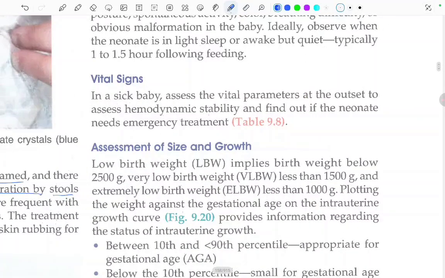Vital signs. In a sick baby, assess the vital parameters at the outset to assess the hemodynamic stability and find out if the neonate needs emergency treatment.